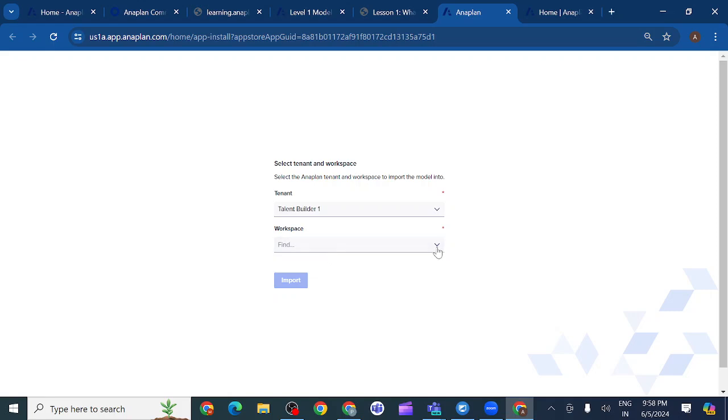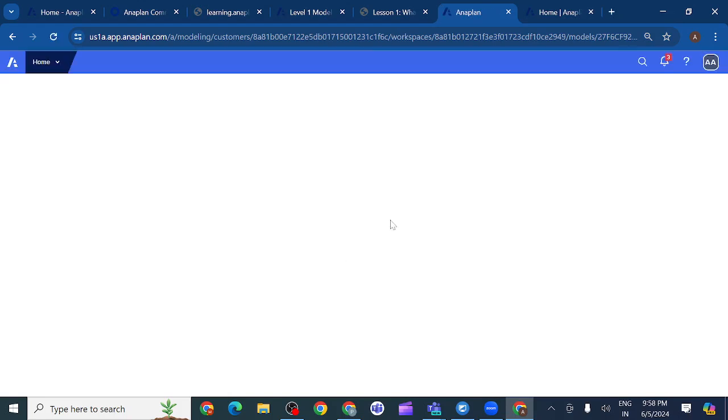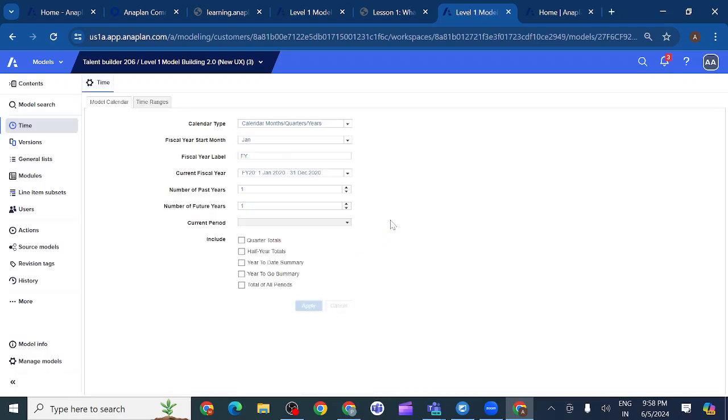So what happened? Whenever I get stuck anywhere, I can compare my model with this example model, so that where we have made a mistake, we can easily identify. That is the reason everyone should download the example model, to compare our model whenever required. You can see level 1 example model, new X. This is the third time I have downloaded it, that is the reason it is showing.